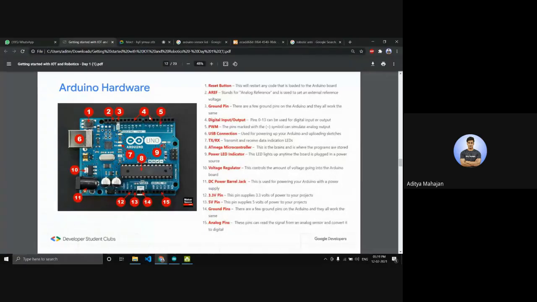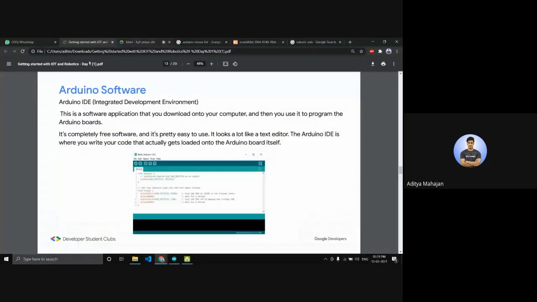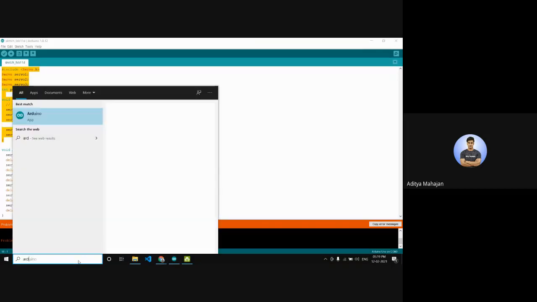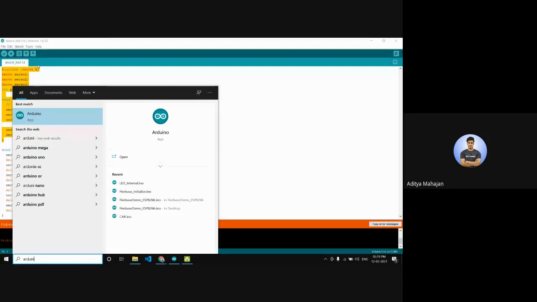You'll get a better idea when you're actually implementing projects, which we'll do in a couple of minutes. Arduino software, as I showed you, this is the Arduino IDE. This is where you write your code in this specialized software. You just have to download this from their website.